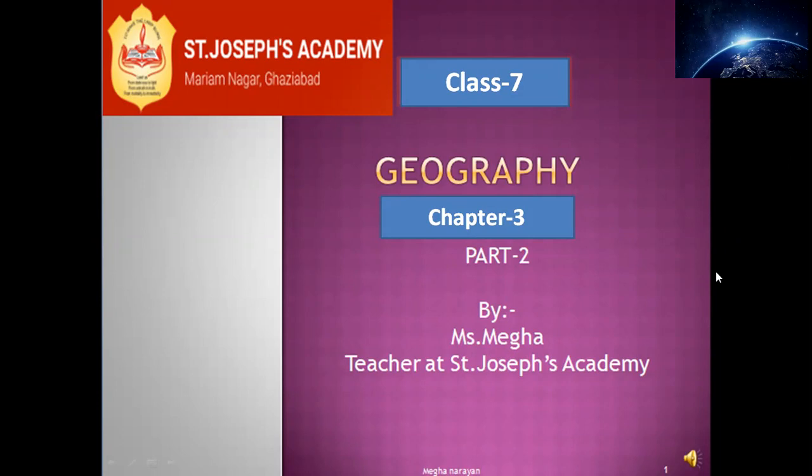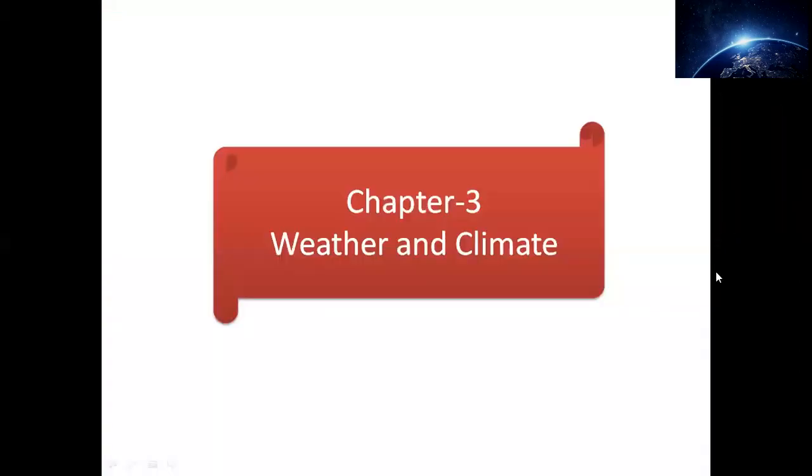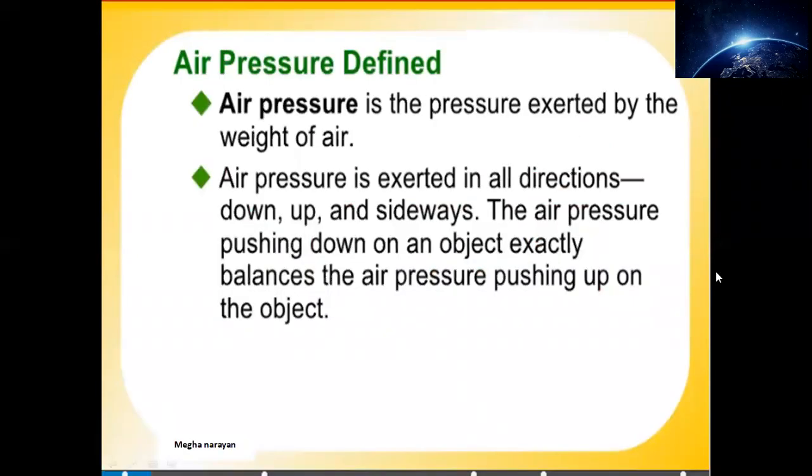So today we will start chapter number 3, part 2 of Geography for class 7. Chapter 3, as you already know, is all about weather and climate, right? Further we are elaborating it and making it part 2, whose first topic is air pressure. Once we decide what exactly air pressure is all about, let's start with the very first point written on the slide.